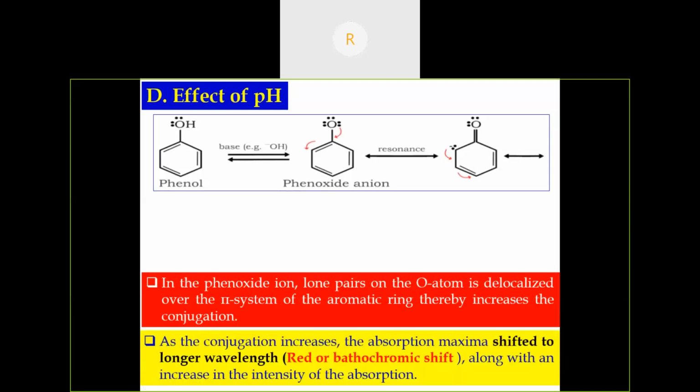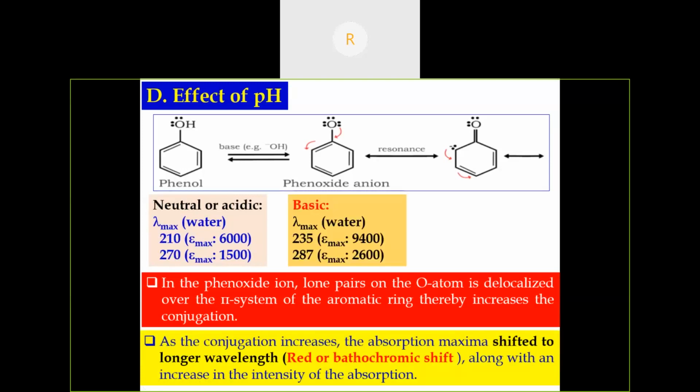It will not affect only the lambda max value, but also the intensity of absorption. Here, the lambda max value for phenol is 210 and 270 nanometer. In basic medium, there is an increase in conjugation, so there is a redshift, 210 nanometer to 235 nanometer and 270 nanometer to 287 nanometer.